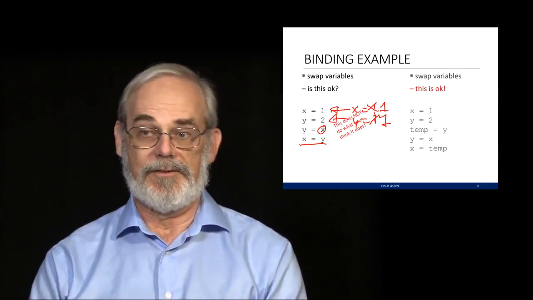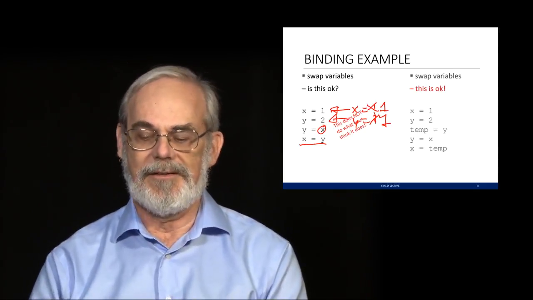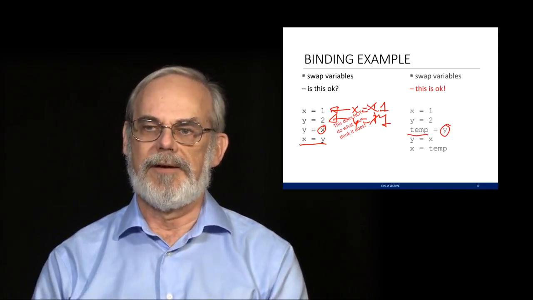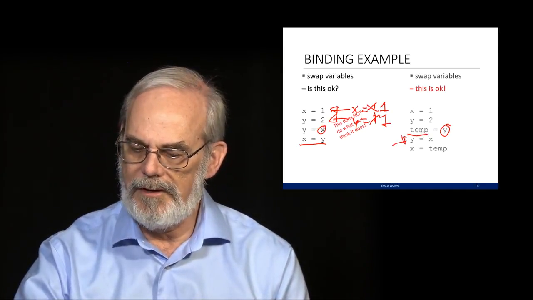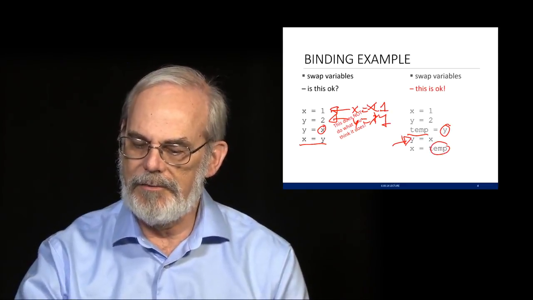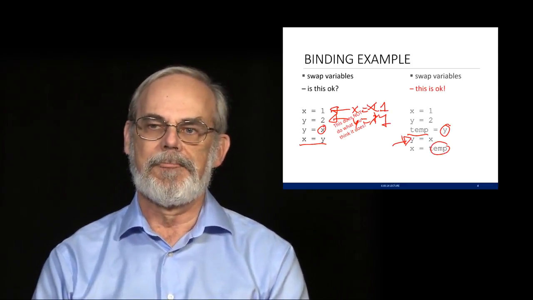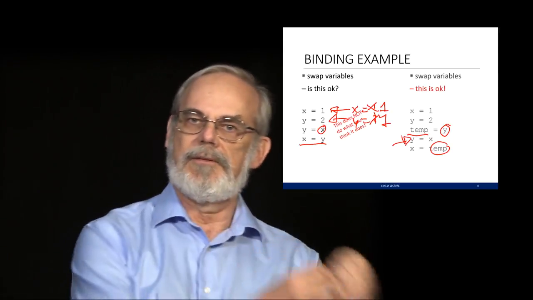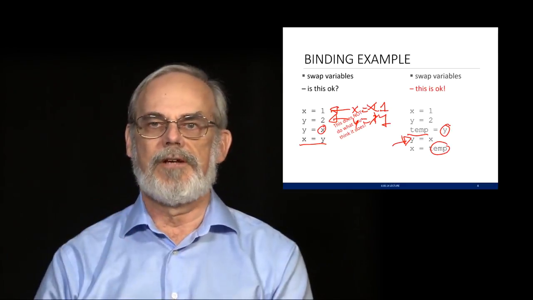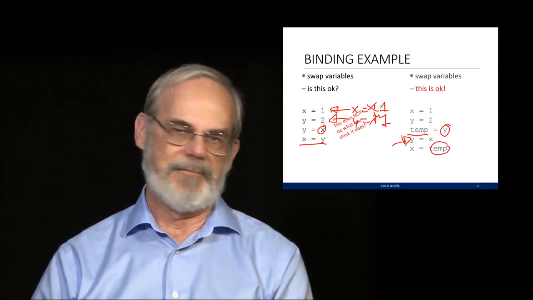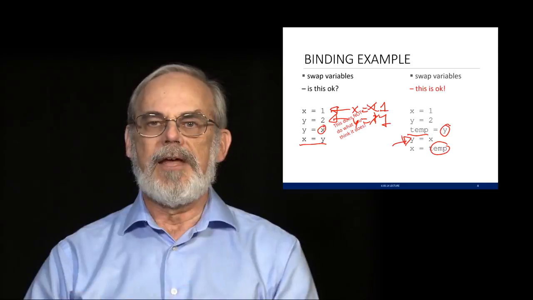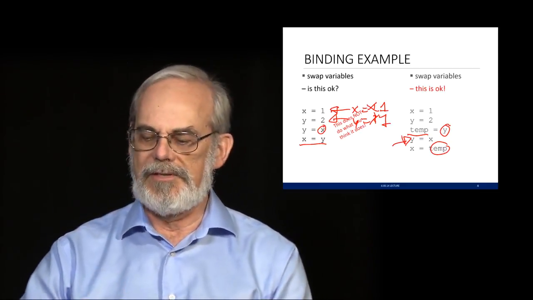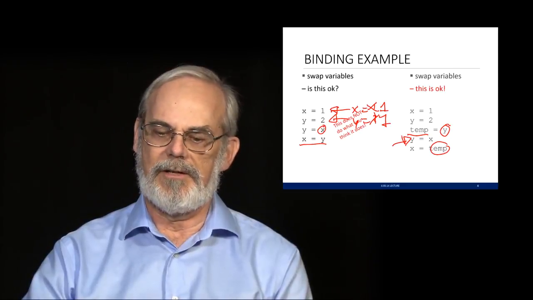There's a better way to do it, in fact, the right way to do it, which is to temporarily assign the value of y to the variable temp so that I can overwrite the value of y, and I've still got that value around to restore into x. So we need to think carefully about not only what do I compute as a value and what do I give as a name, but the order in which I do it, because if I lose a binding for a name, I can't get it back. But that reminds us then of how to do assignments, how to do bindings, and how to do the actual sequence of operations to create bindings associated with variables.